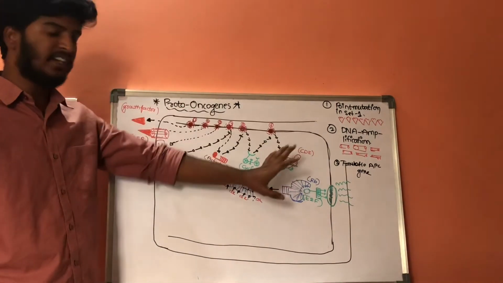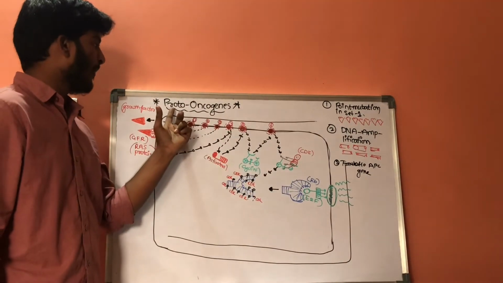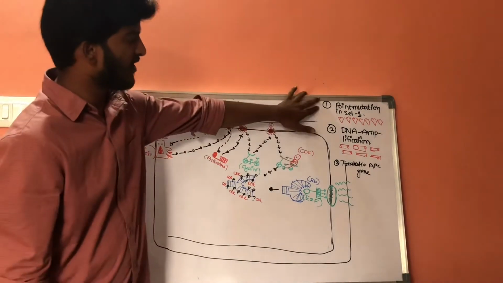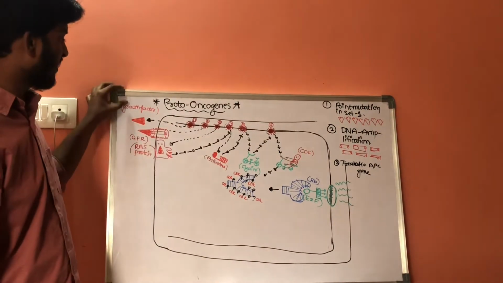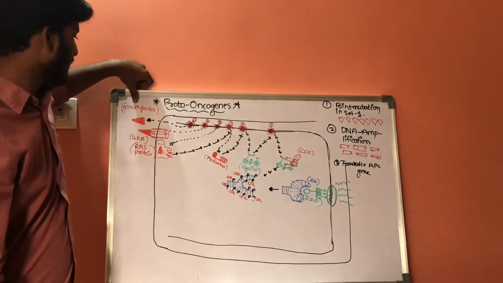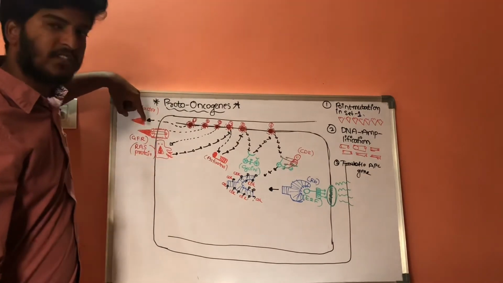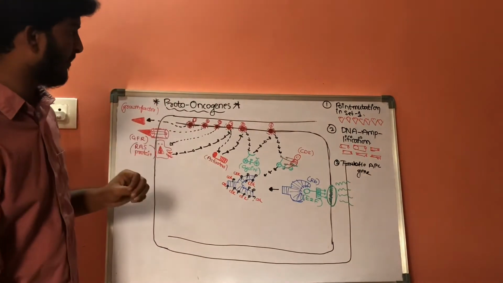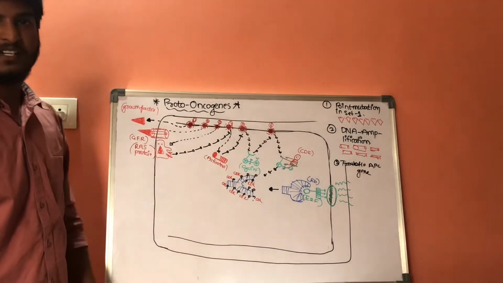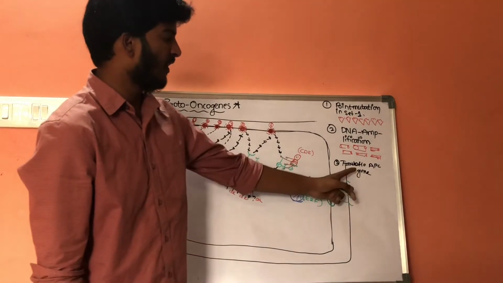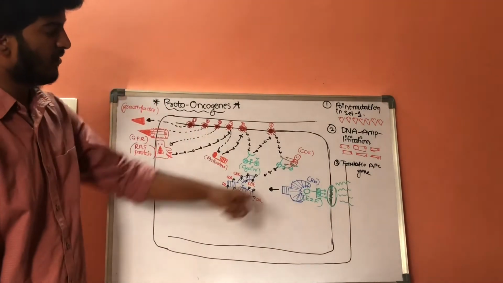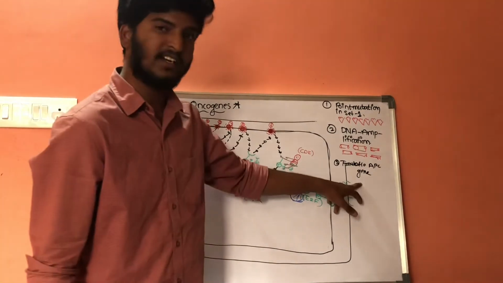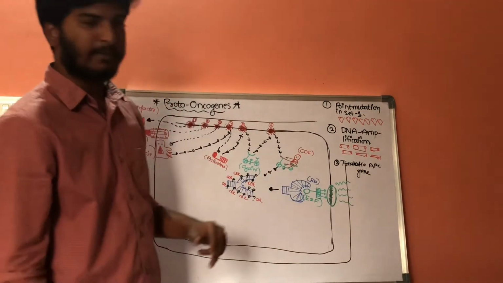These are the three conditions which result in conversion of proto-oncogenes into oncogenes. The first one is point mutation in set 1. If there is point mutation in set 1, there will be more production of growth factors, and then more production of growth factor receptors. The second one is DNA amplification. If there is DNA amplification, there will be overproduction of growth factor receptors. The third one is translocation of APC genes. APC genes are tumor suppressing genes.